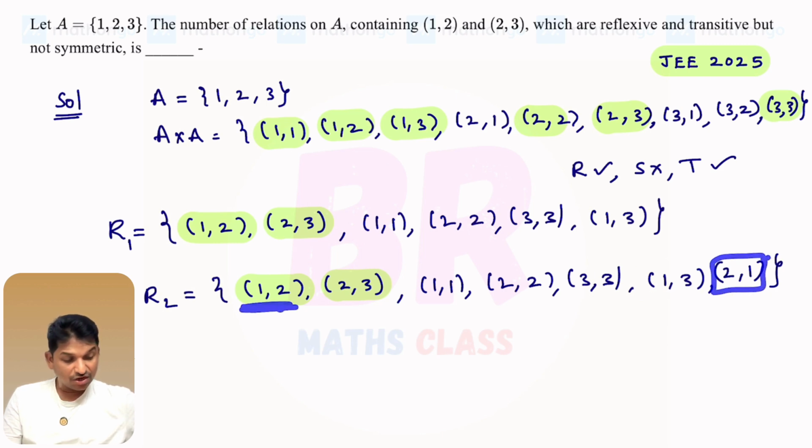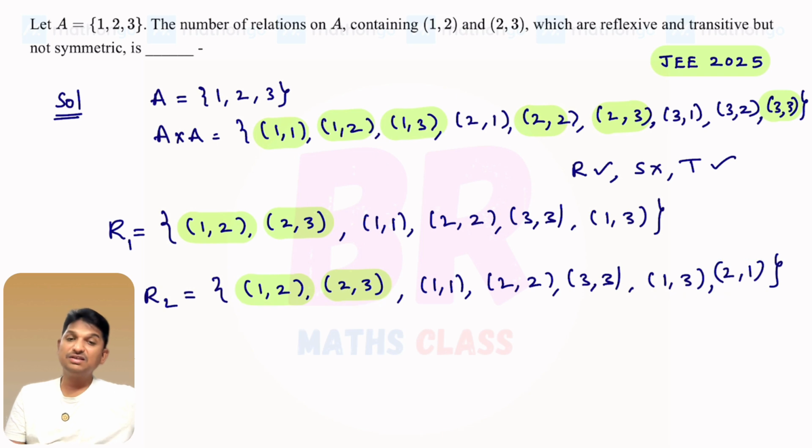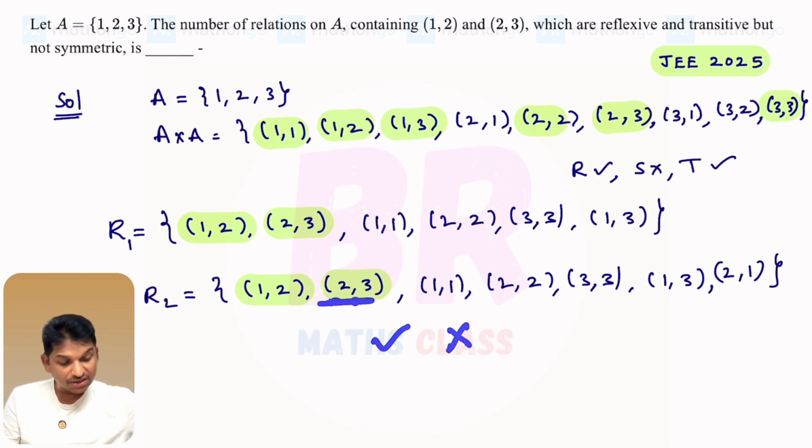2 comma 1, 1 comma 2, 2 comma 2, 2 comma 1, 1 comma 3, 2 comma 3. Is 2 comma 3 here? Yes. So this relation is reflexive, not symmetric, because for 2 comma 3, 3 comma 2 is not there. This relation is transitive. So this is the second example.